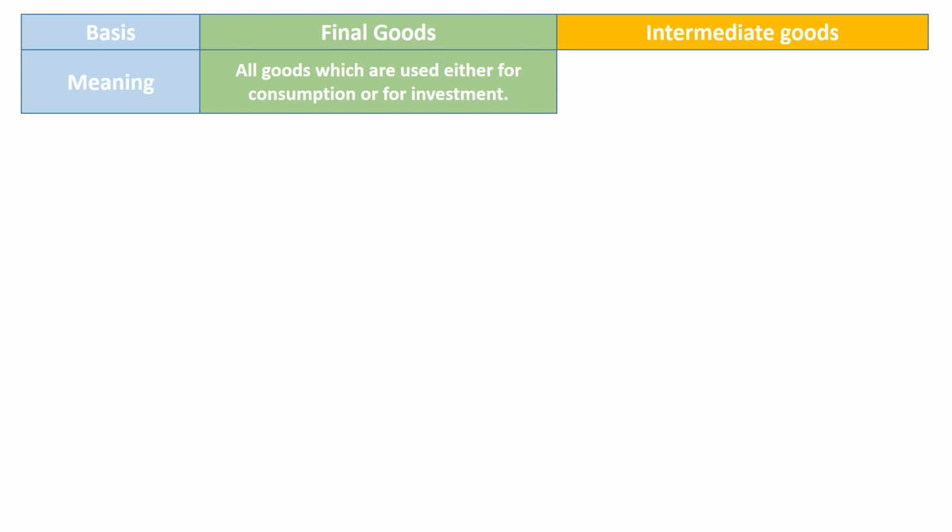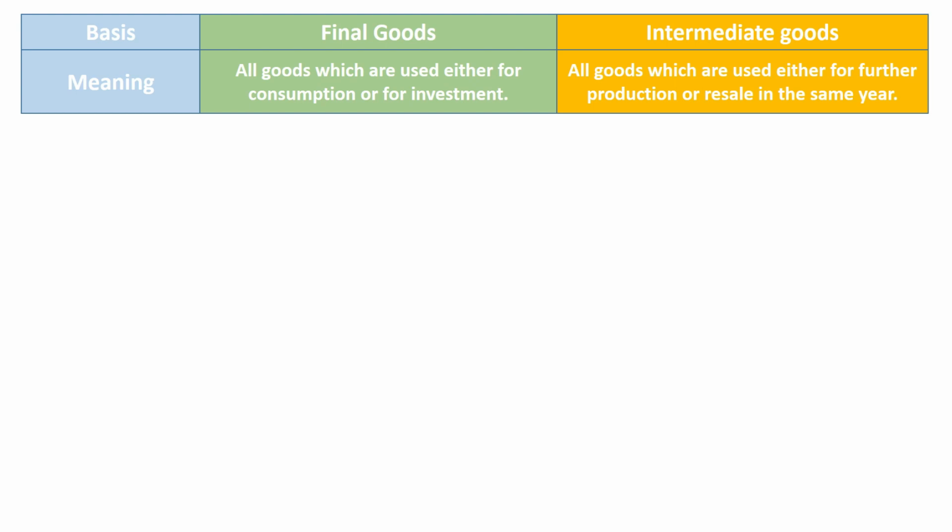Final goods are those goods which are used either for consumption or for investment. Intermediate goods are those goods which are used either for further production or resale in the same year. Note that if a commodity which is purchased for further production or resale remains unsold, then it will be included in stock.